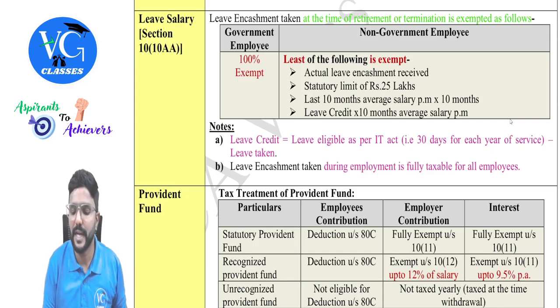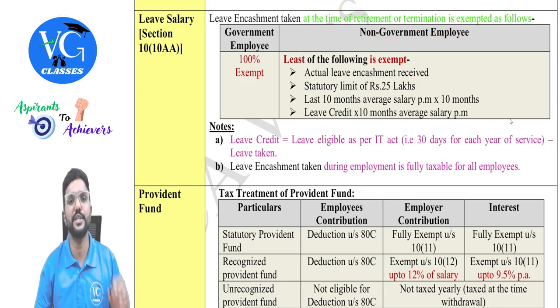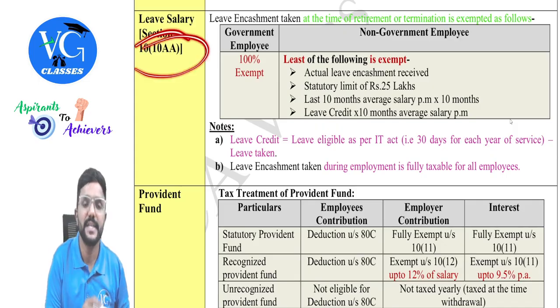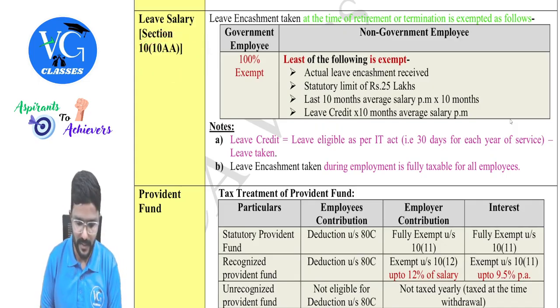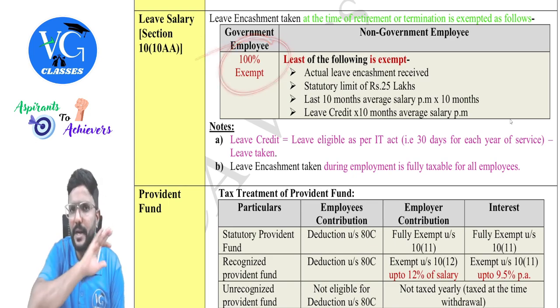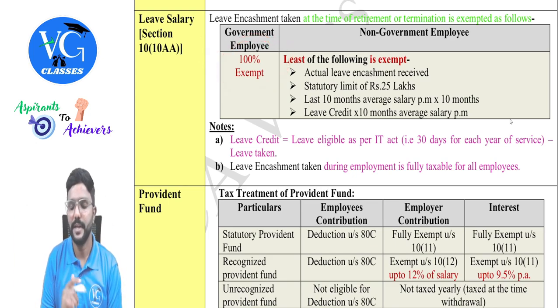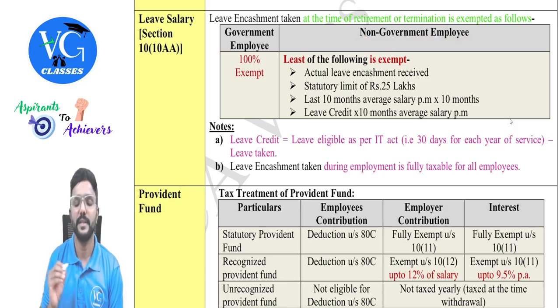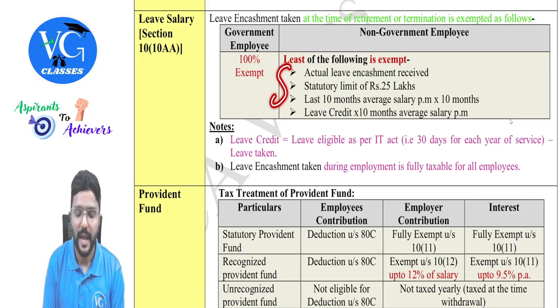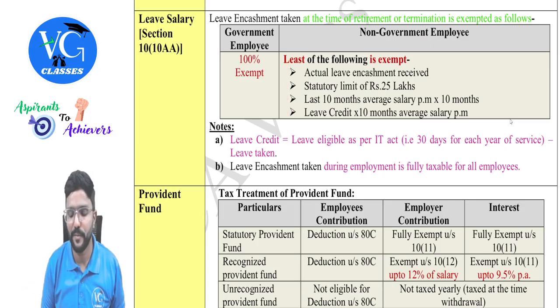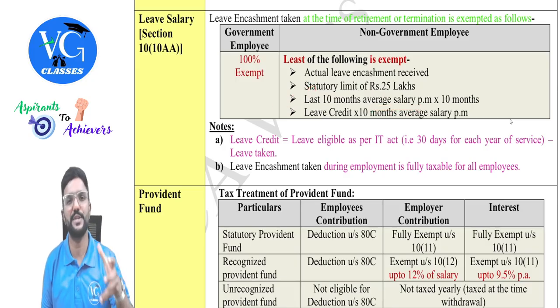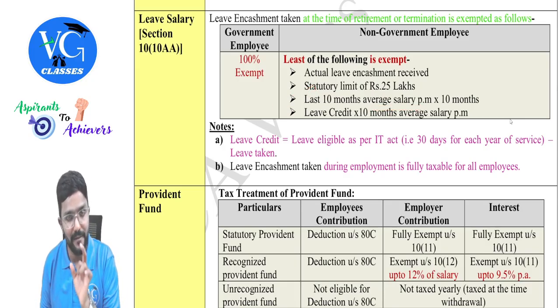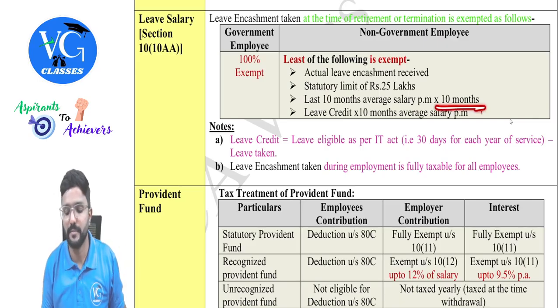But if it is received at the time of retirement or termination, exemption is available under section 10(10AA). How much is that? If he is a government employee, 100% exempt. If he is a non-government employee, then the least of the following is exempt. Oh, what is it, sir? Actual leave encashment received by the employee, or the statutory limit of 25 lakh, or the last 10 months' average salary per month into 10 months. Average salary of last 10 months into 10 months.